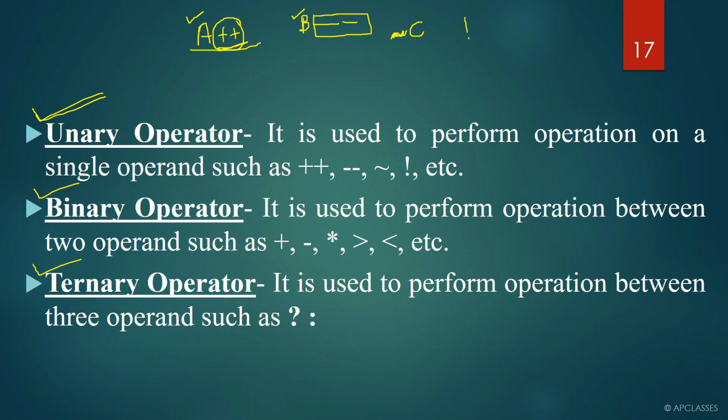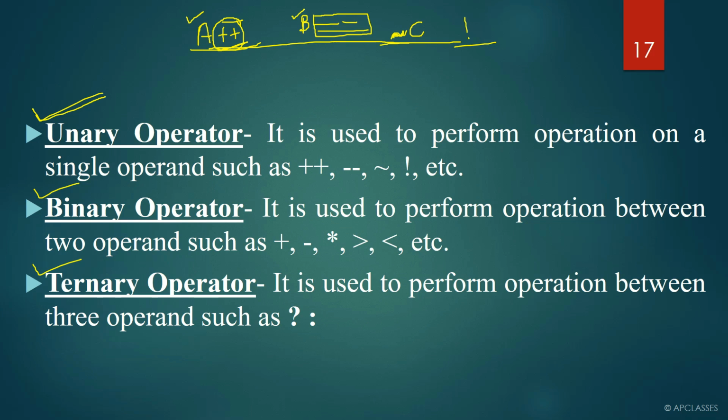The operators which can be used with two operands are called binary operators. So here, whatever you see, plus plus, minus minus, this negation sign, exclamation mark, these four operators are considered unary operators. Now you must be having a doubt, sir, are these the only four unary operators?